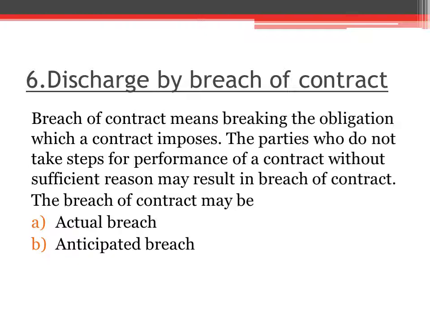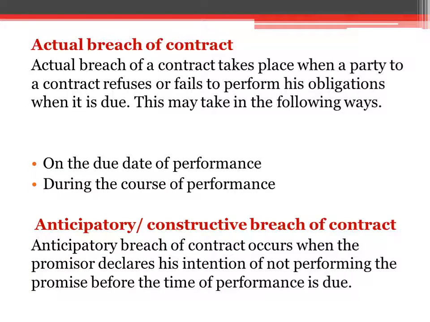So what is breach? I think the idea is clear. Breach of contract means breaking the obligations, or one party fails to perform his obligations under a contract. Breaking the obligation is called a breach of contract. If the parties do not take steps for performance of a contract without sufficient reason, it can result in breach of contract. There are two types of breach.